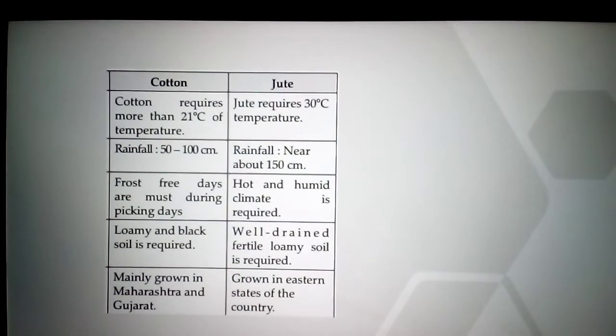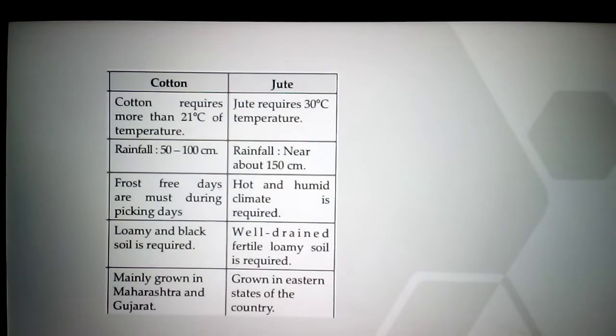Now, what are the climatic conditions required for cotton? We'll see first. Cotton requires a temperature of 21 degrees Celsius. Next one, it requires rainfall of 50 to 100 centimeters. Next, during the harvesting time, when it is ripened, it requires frost-free days. During winter season we can see frost in some places, but where cotton is growing, the climate should be frost free.